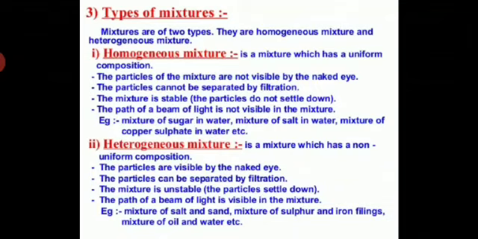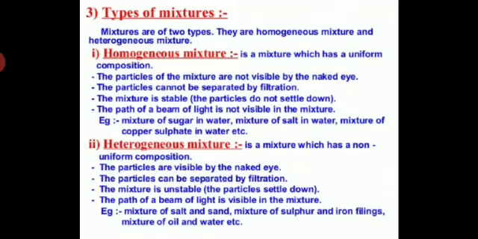Now the properties of a mixture. Students, a mixture may be homogeneous or heterogeneous. A homogeneous mixture has a uniform composition. Understand? A homogeneous mixture is a mixture which has uniform composition.